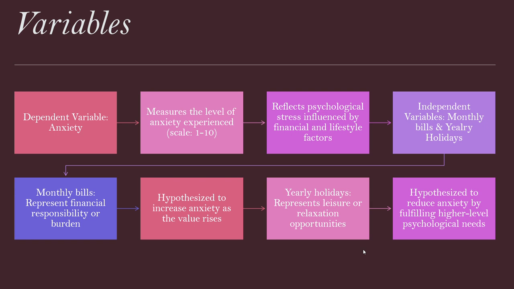The variables that I used were, my dependent variable was anxiety, measured as the level of anxiety experienced on a scale from 1 to 10. It reflects psychological stress influenced by financial and lifestyle factors. My independent variables were monthly bills and yearly holidays. Monthly bills represent financial responsibility or burden, hypothesized to increase anxiety as the value rises. Yearly holidays represent leisure or relaxation opportunities, hypothesized to reduce anxiety by fulfilling higher-level psychological needs.